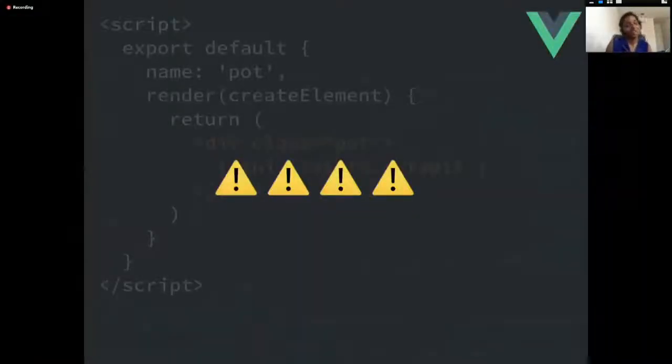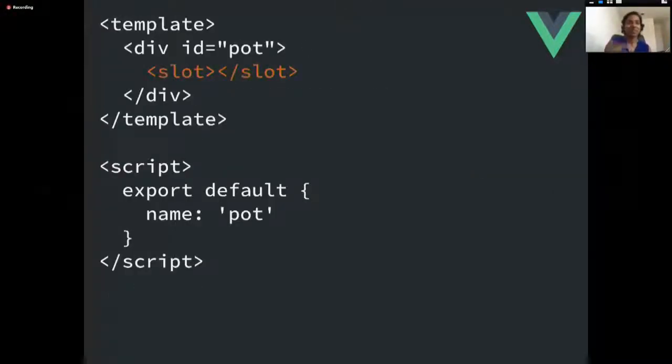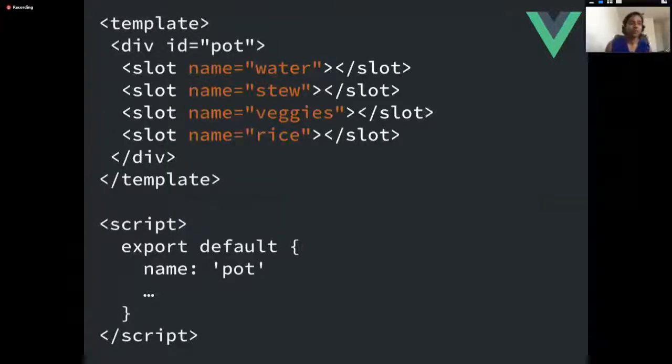But again, if this is any indication, this is not actually how you write Vue. What we're going to do is refactor that, and we're going to use the template syntax because that's much more Vue-like. We want to separate our templates from our logic. And so we'll use the slot because that's how you access slots using Vue, which is wonderful. And the other nice thing about slots is you can name the slots, so you can give them specific names.